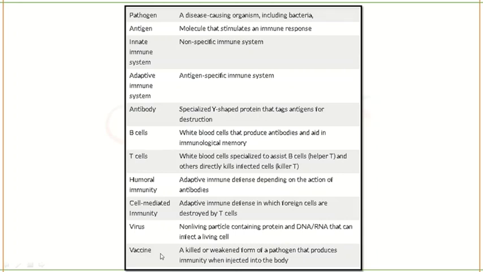A pathogen only, but it can be either killed or in its weakened form, okay, that will be introduced in our body. So that pathogen will induce an immune response. Okay, it will be immunogenic, but it will not be pathogenic, which means it will not be able to cause any disease, but it will be immunogenic to cause immune response, and our body will produce antibodies against it, and this is called as vaccination.